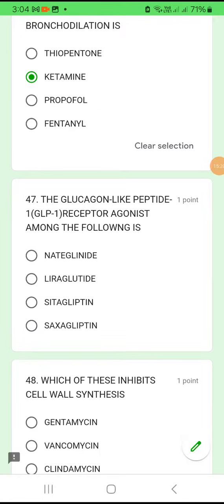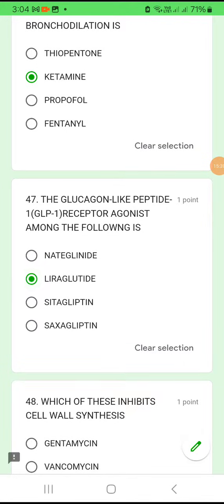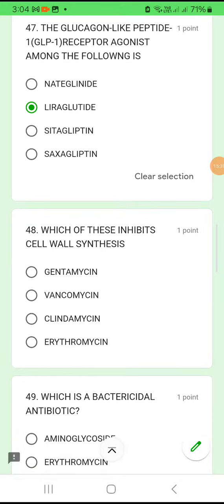Question number 47. The glucagon-like peptide, that is GLP-1 receptor agonist, among the following. They are asking agonist. Okay. GLP-1 receptor agonist among the following is nateglinide, liraglutide, sitagliptin, saxagliptin. It is liraglutide. Okay, just by heart. Liraglutide. That's it.